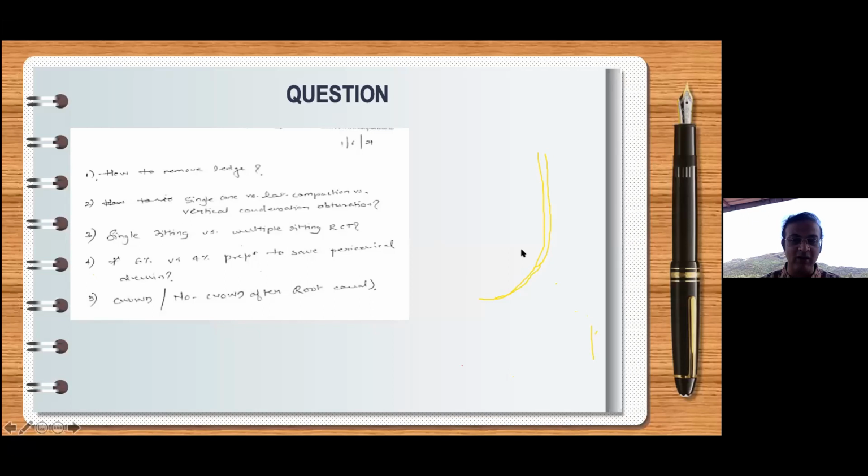You will never have a ledge on the same side of the curvature. Usually, wherever the curvature starts or wherever the curvature increases, that's the area.